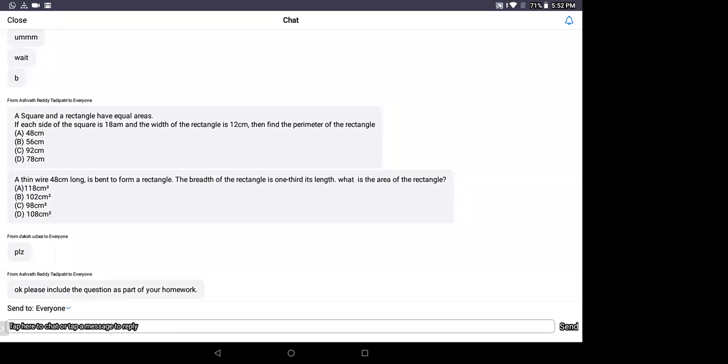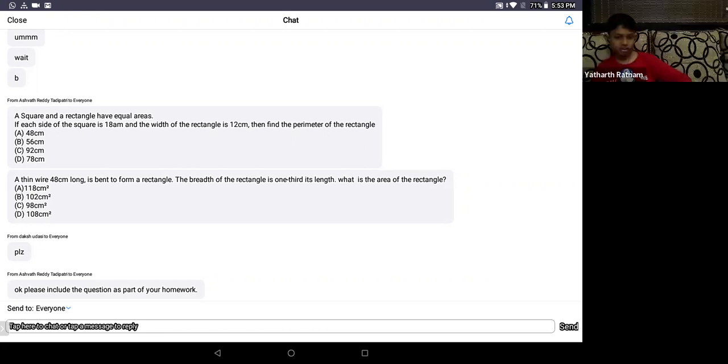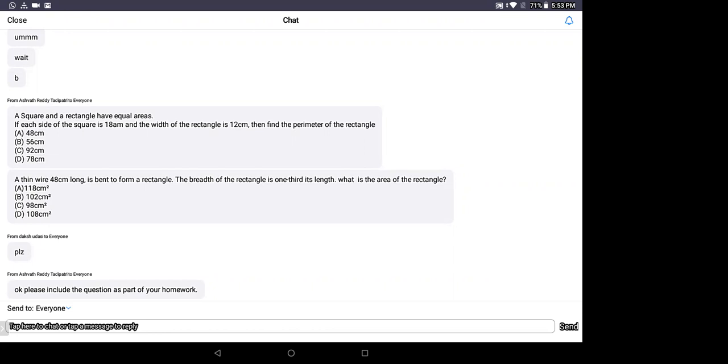Ma'am, can I tell one question that was part of your homework? Here the question is: a thin wire is 48 centimeters long, bent into a rectangle. Then the perimeter is 48. The breadth of the rectangle is 1/3 its length. If you take the length as x, then 1/3 of x is its breadth. What is the area?